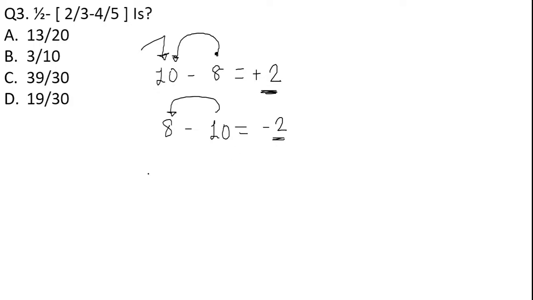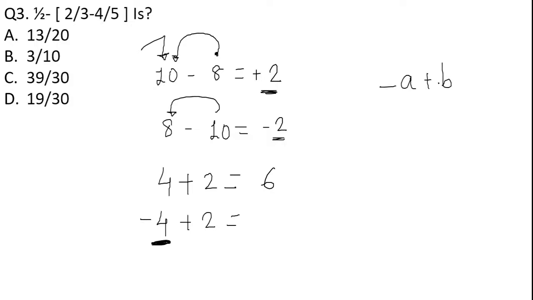What if I'm adding 4 plus 2? I'll get 6. What if I'm adding minus 4 plus 2? Here, look at the symbol of the greater number. Minus a plus b: whenever you find such terms, assign the symbol of the greater number to the answer.